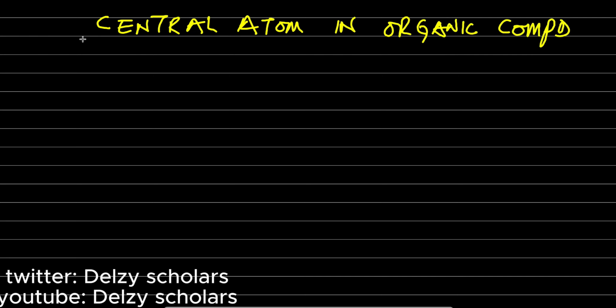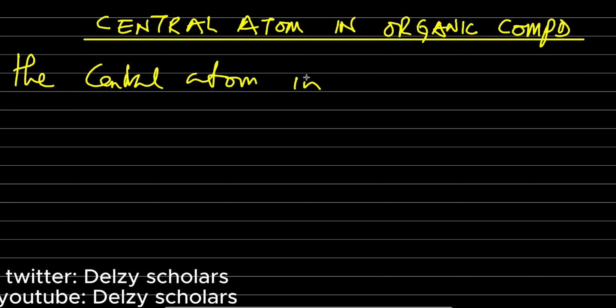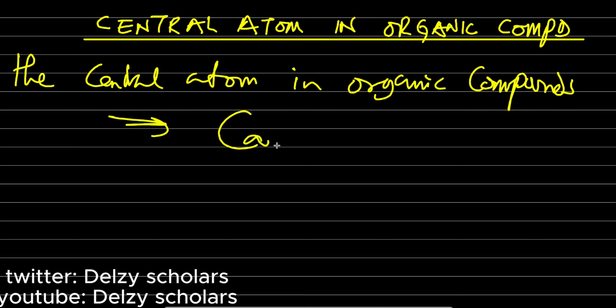Please take note that the central atom in all organic compounds is carbon.